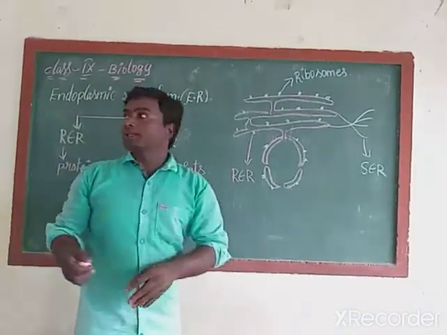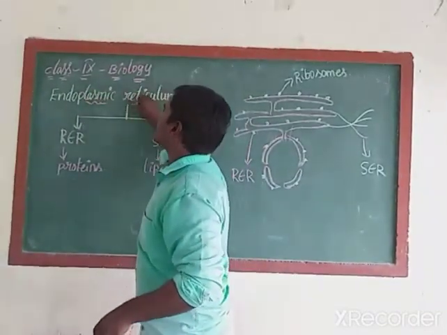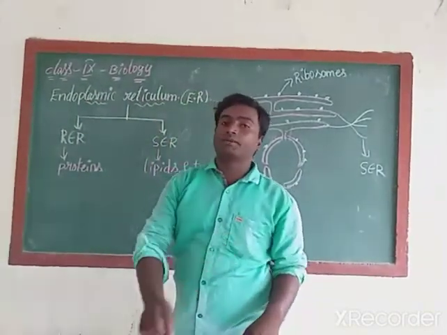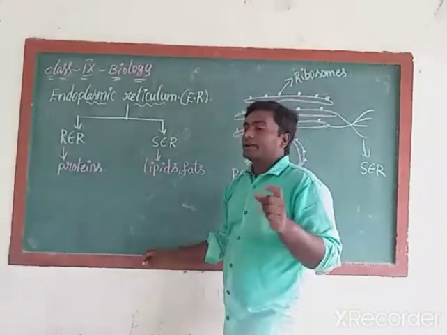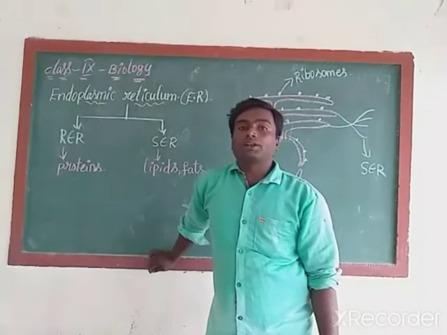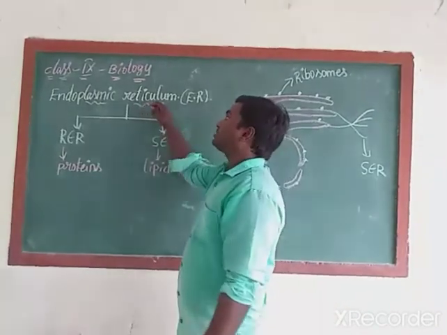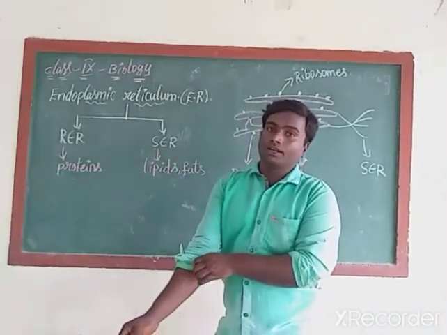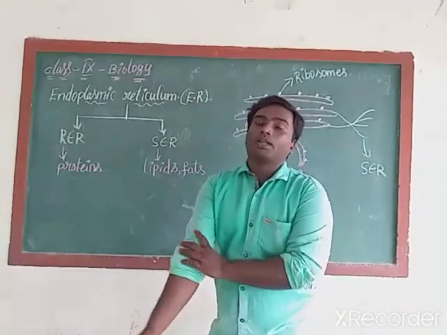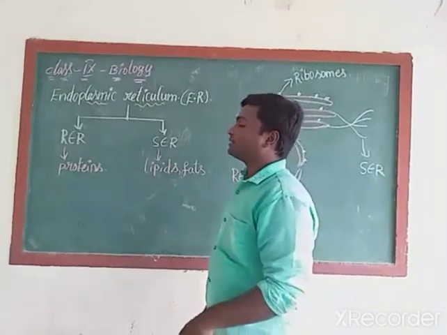Out of these organelles, endoplasmic reticulum is also an organelle. What does organelle mean? A smaller, tiny or microscopic structure which can be seen under an electron microscope only is called an organelle. Endoplasmic reticulum is an organelle which can be seen in both plant cells and animal cells. Now we are going to discuss the structure of endoplasmic reticulum.